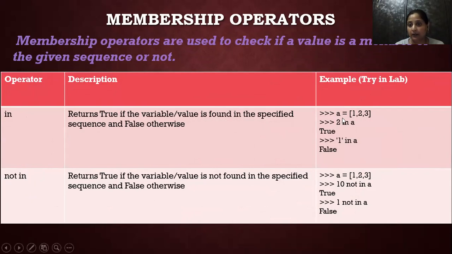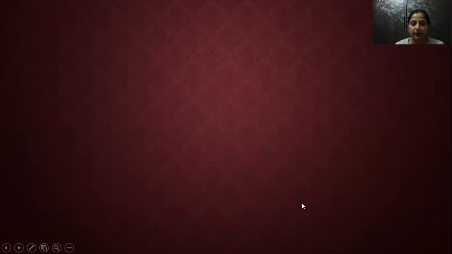For example, see, here is a list. a equals 1, 2, 3. 2 in a, this is true. But see, '1' in a, this is false. Why? Because here 1 is an integer and here 1 is a character. Remember this thing. Now, not in. This is the reverse of in. Then not in a. So these are the membership operators.